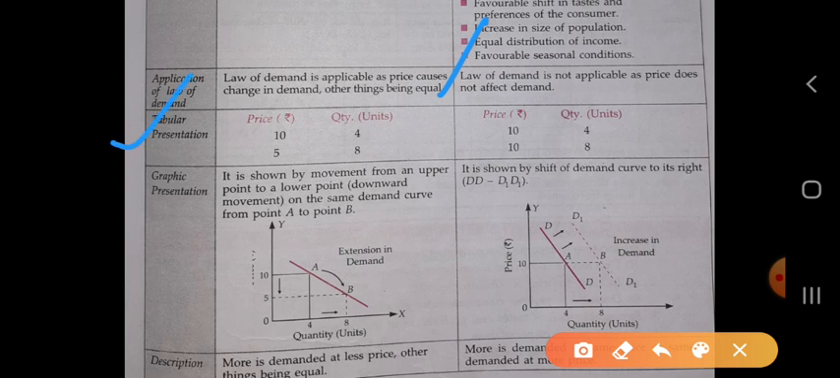When the price is 10, quantity demanded is 4. When the price decreases, quantity demanded increases. When the price is 5, consumer demands 8 units of the commodity.